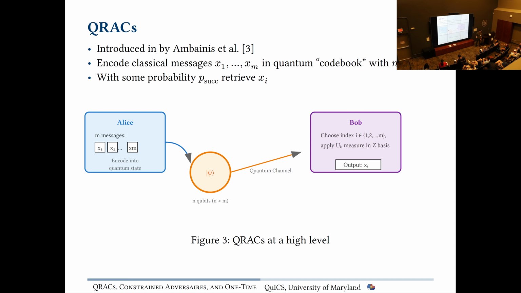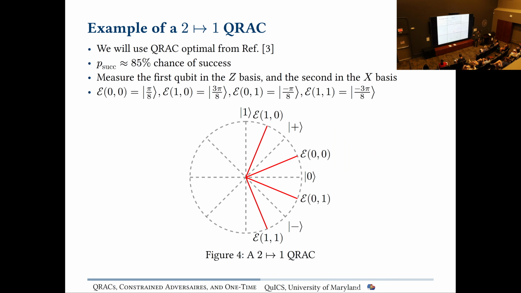Yeah. So are the messages just symbols? They can be. In this case, just think about it as arbitrary strings of a fixed size. So you can just think about this as bits. Like x1 is either 0 or 1, x2 is a 0 or 1, but this is the general setting. Yes, they're separate messages. X1 through XM are different strings. And the idea is that Bob can only recover one of the strings, or Bob can recover one of the strings with better probability than the other ones.